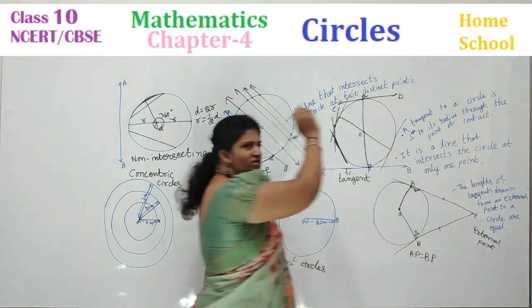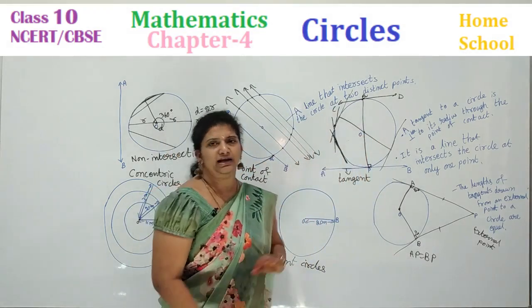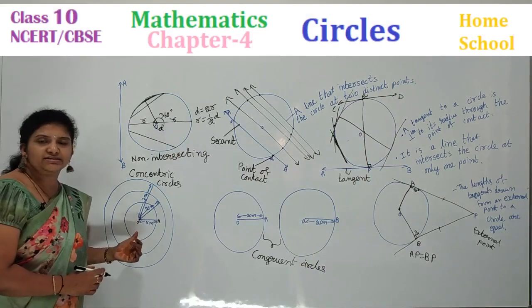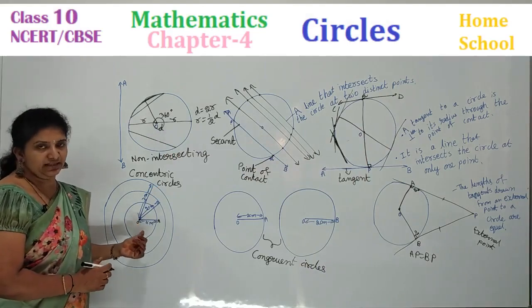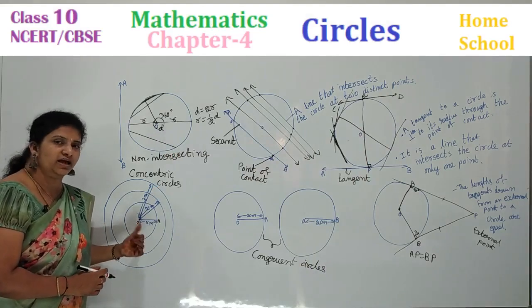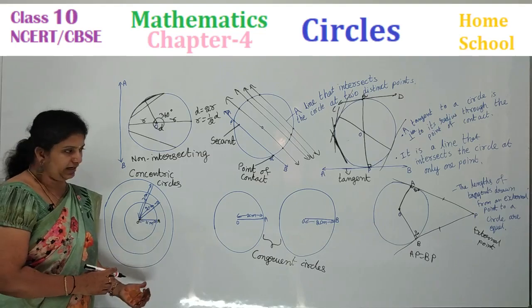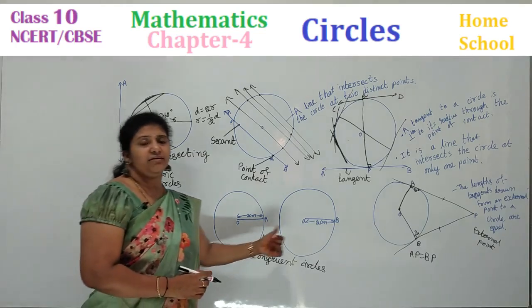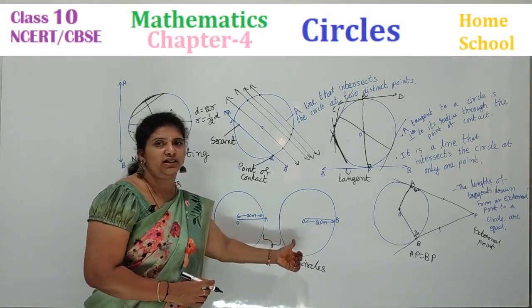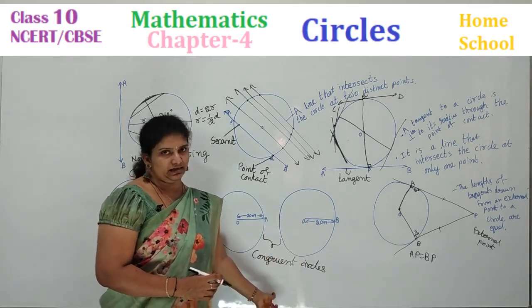How many diameters can you draw in this circle? That many parallel tangents you can draw. You can see here many circles with the same center. These types of circles we call concentric circles. And here, same radius, different centers, we call them congruent circles.